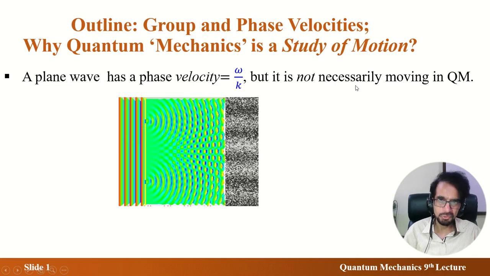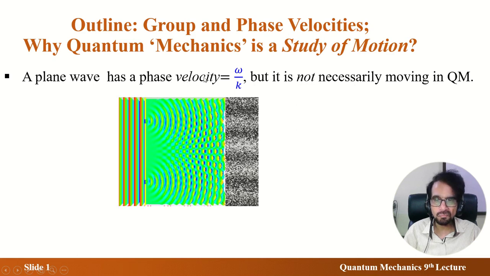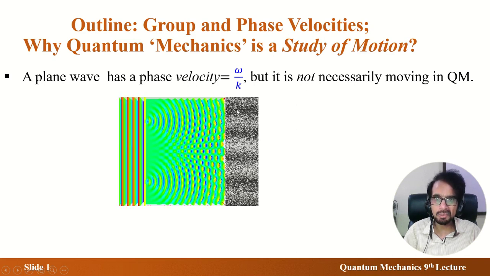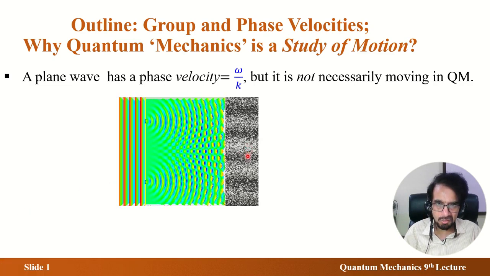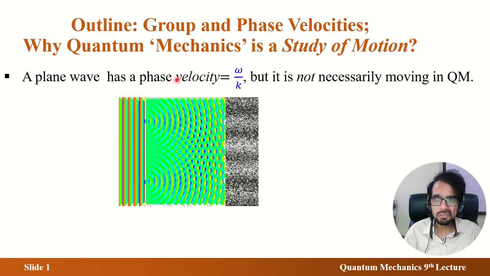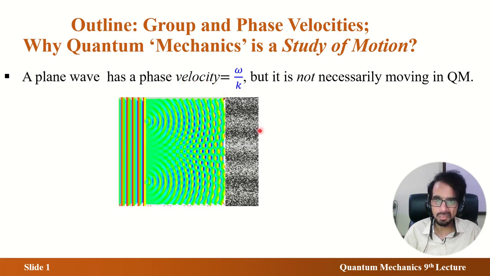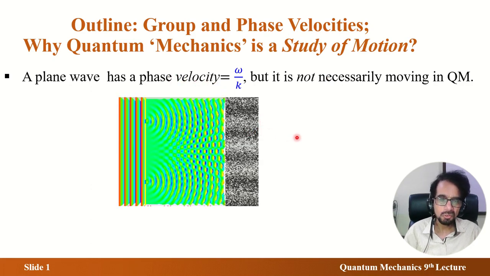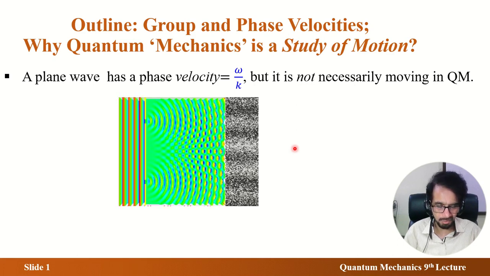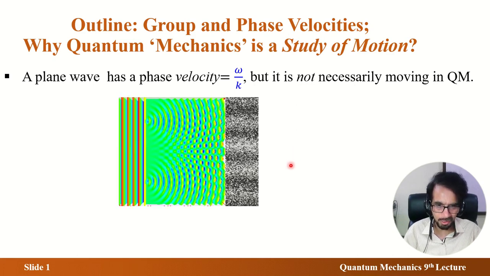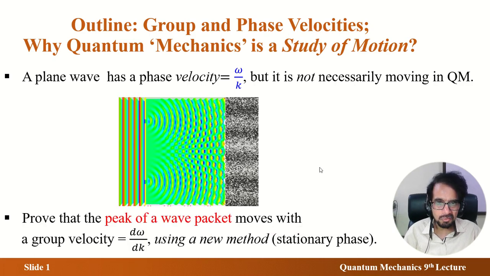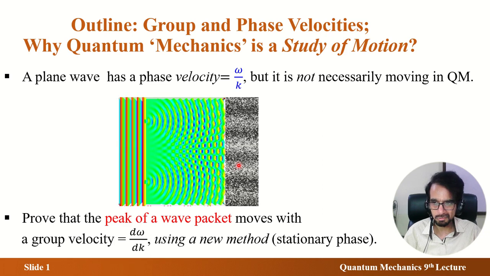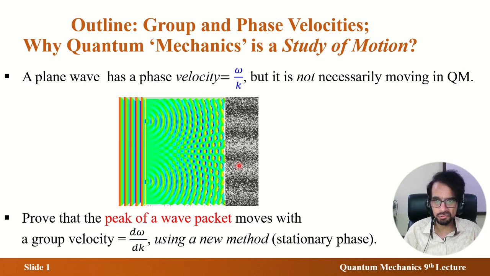And then is the news that this velocity is there, mathematically it is there, but its effects are not visible. Effects are not visible, and in that sense this velocity is not measurable, and that is not motion. So that completes one part of that. What else is in the lecture is that measurable velocity is the velocity of the effects, or means the wave packet, means wave packet moves.